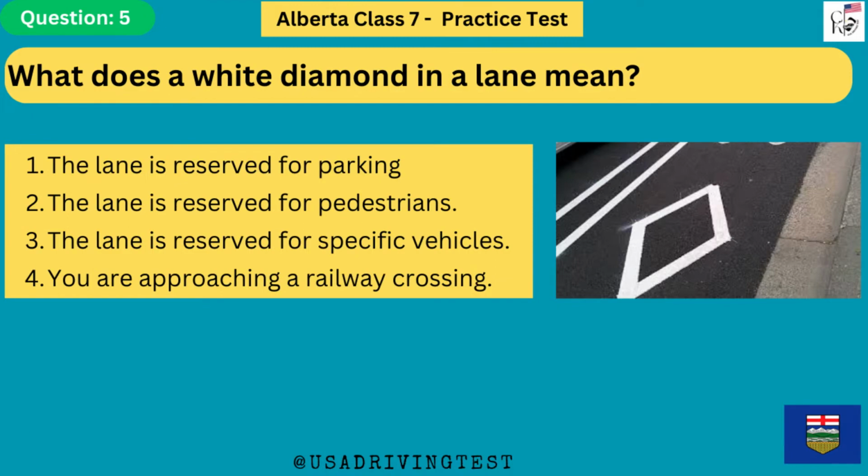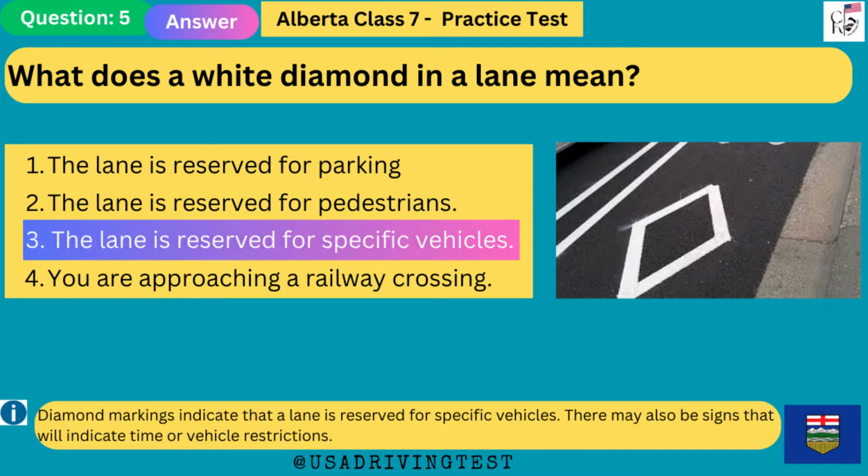What does a white diamond in a lane mean? 1. The lane is reserved for parking. 2. The lane is reserved for pedestrians. 3. The lane is reserved for specific vehicles. 4. You are approaching a railway crossing. The answer is 3. The lane is reserved for specific vehicles. Diamond markings indicate that a lane is reserved for specific vehicles. There may also be signs that will indicate time or vehicle restrictions.